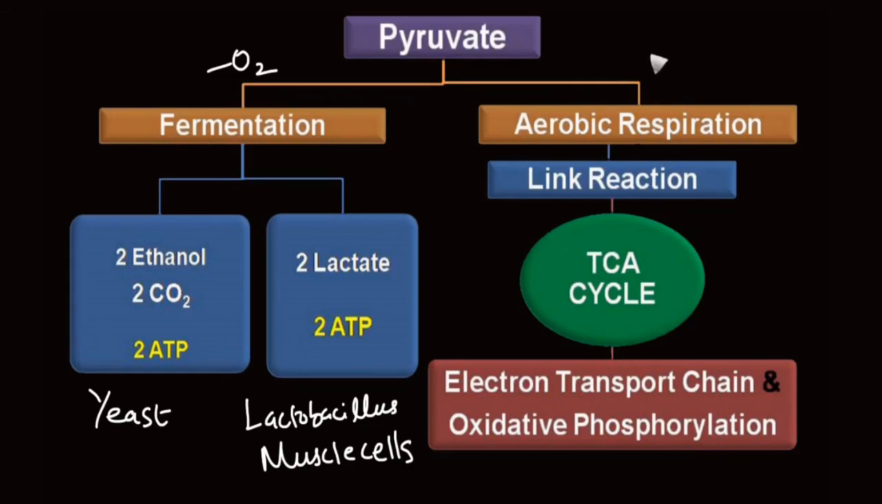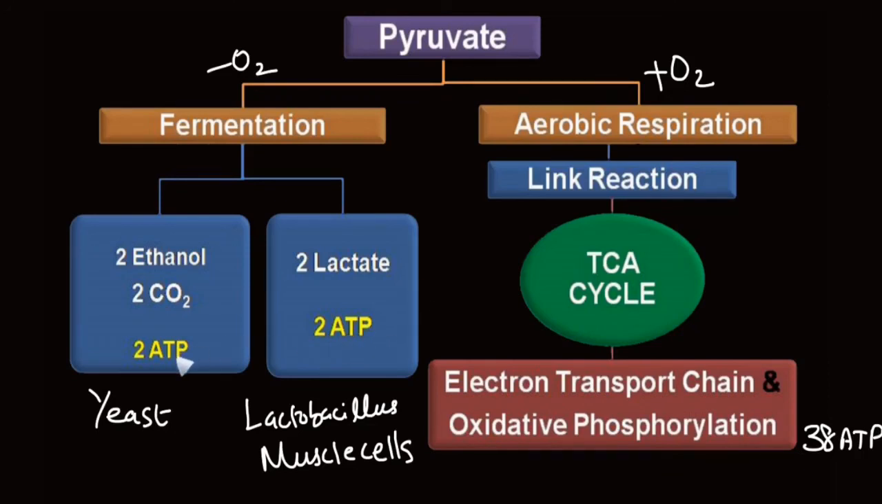In the presence of oxygen, pyruvate enters into aerobic respiration. During aerobic respiration, complete oxidation of pyruvate happens by link reaction and TCA cycle. So during all these oxidation processes, whatever electrons are removed are all transferred to the electron transport chain. This electron transport chain is coupled with oxidative phosphorylation. So at the end of aerobic respiration, there is production of a maximum of 38 ATP molecules.